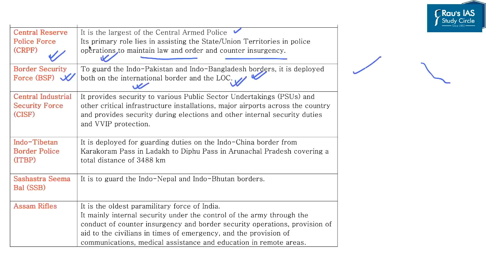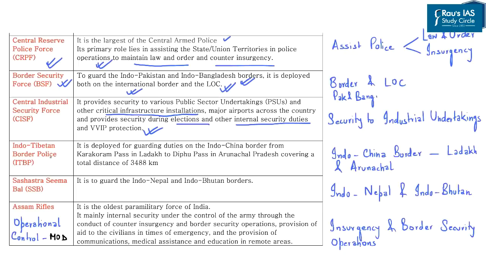Next is CISF, that is the Central Industrial Security Force, and it provides security to various public sector undertakings and other critical infrastructure installations in the country, such as major airports and railway stations across the country. It also provides security during elections and other internal security duties, and also provides VVIP protection to certain members.